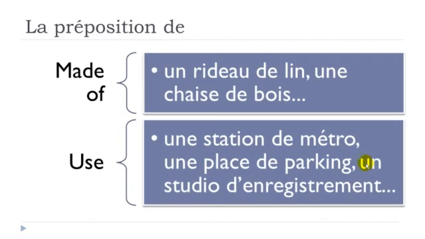And the last one, un studio d'enregistrement. Enregistrement is recording. As usual in French, we've got this de, but as enregistrement is starting with a vowel, the e needs to go away. So une station de métro, une place de parking, un studio d'enregistrement. That's this use concept, so what you use these things for.